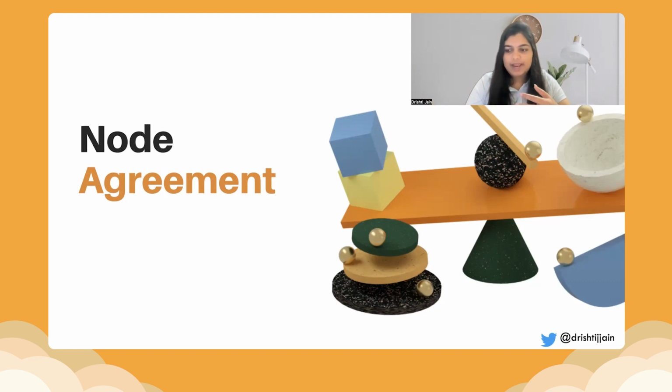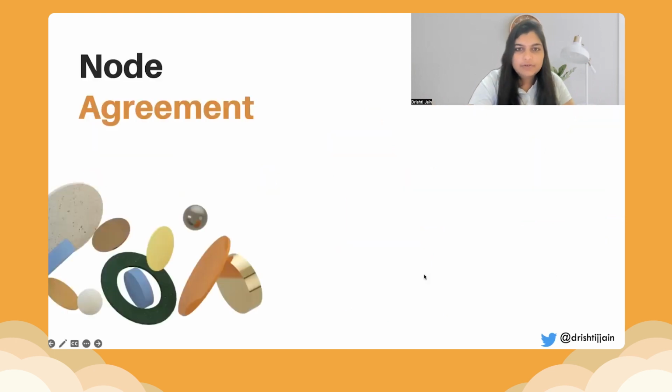This is very, very crucial, and it forms the core of how we validate that everything happening across the blockchain is valid and doable. That is where node agreement comes into place. It is not secure to just have a timestamp. That is the first thing I believe most of us would have in mind, that we can have a timestamp for each transaction and just track it. But there are millions of transactions or requests that can happen every second. So just relying on the timestamp is not the best way to ensure that all the nodes can agree at the very same time.